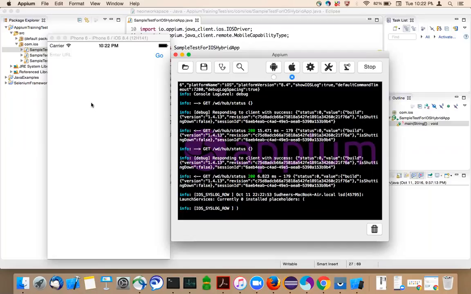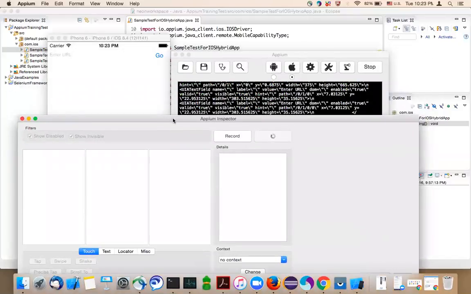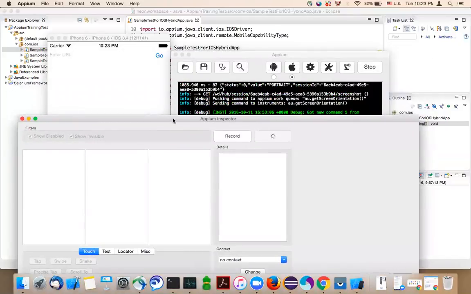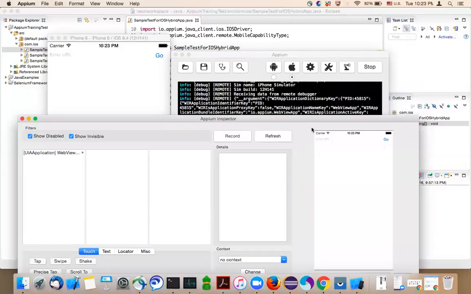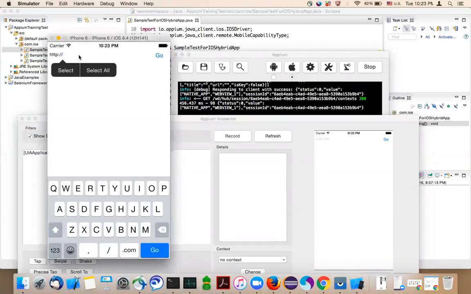Now you can see that the application is launched. Now launch the Appium Inspector. Click on it and it will open like this. There are two things here. One is an input text field, and there is a button called Go.